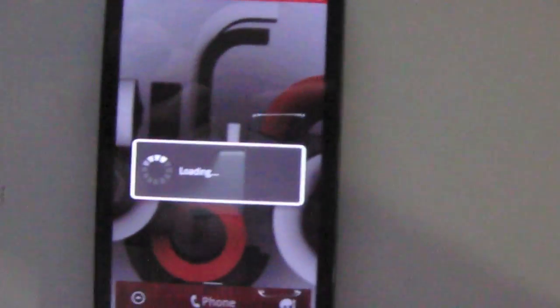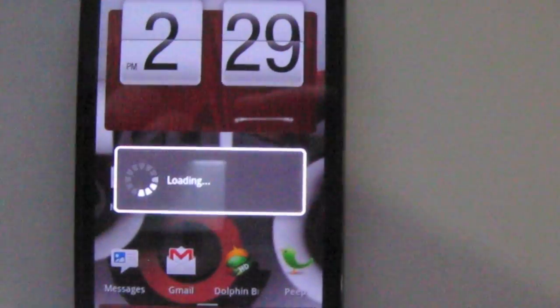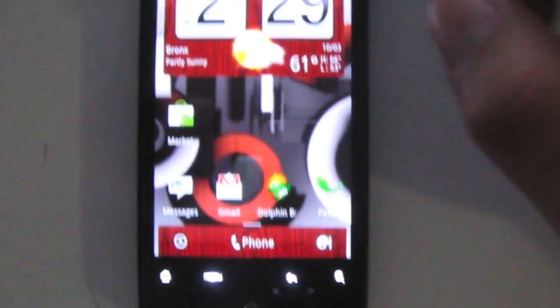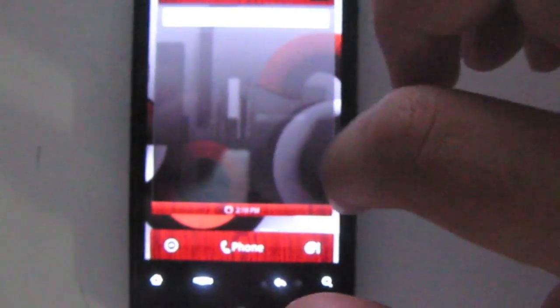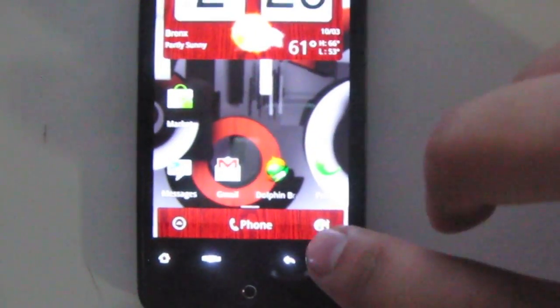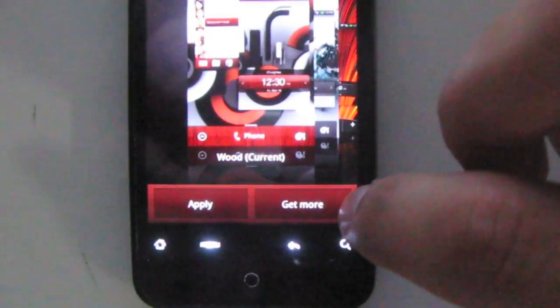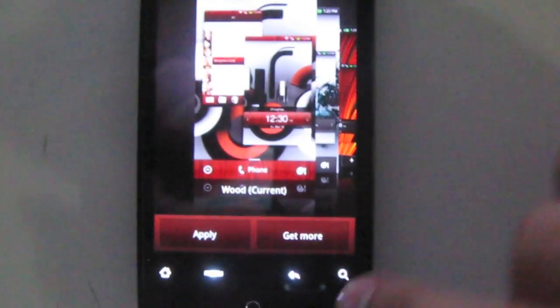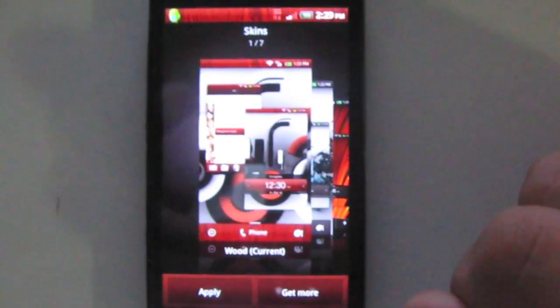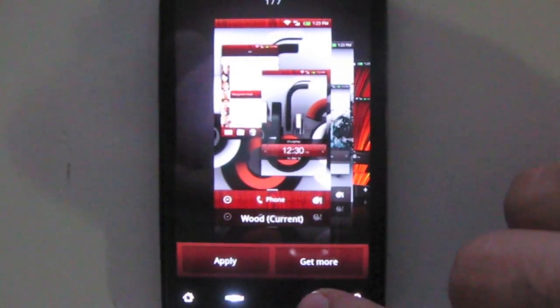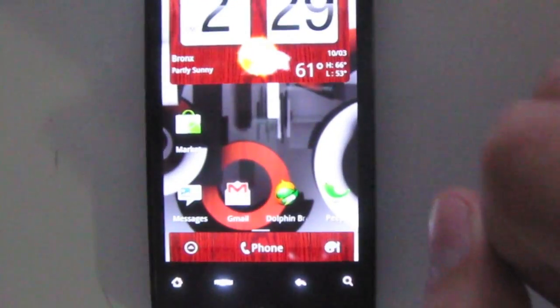As you see, the screen turns black, changes the status bar, and the wallpaper changes as well. It's a pretty good theme in my opinion. I really like the wood theme. I'm pretty sure later on in the future you'll get more themes, because when you press the button and go to your skins, down here it says get more, so eventually HTC will release different skins. And I think I've heard that people can personalize their own skins and upload them as part of the HTCSense.com service that's going to be coming out.